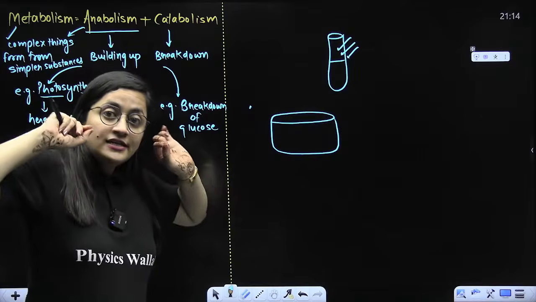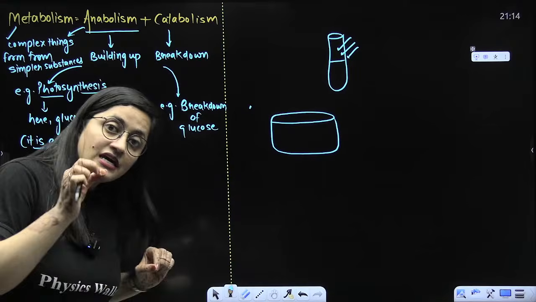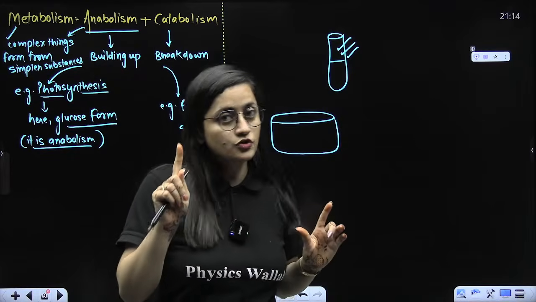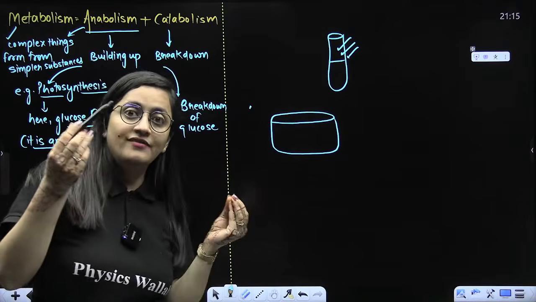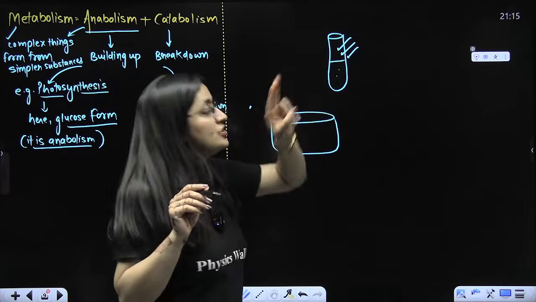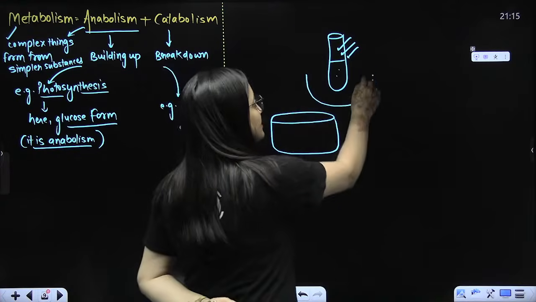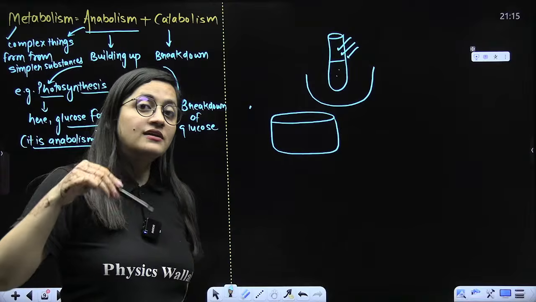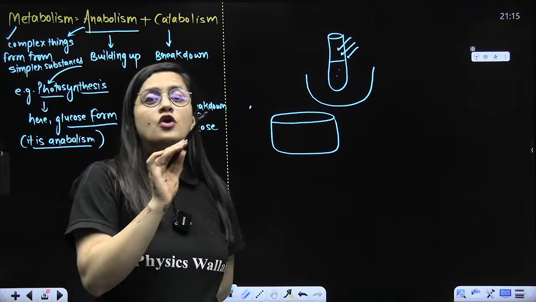So yes, it is a fact. Reactions which are going on in our body, they can be demonstrated outside the body in a cell-free system, that is in a test tube. We can perform them, we can conduct that. That's true. But then you will not say that that particular test tube has become a living structure, a living body. No, that's not the terminology that you will use. You can say living reaction is going on, but you will not say the structure is a living structure. You cannot say that a living structure has formed. No, not at all. And you will not even consider it as living or non-living.